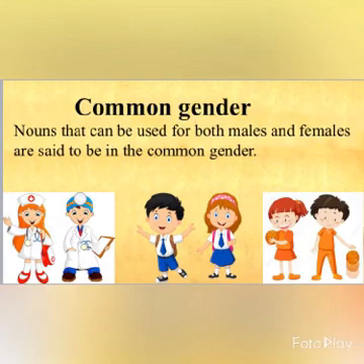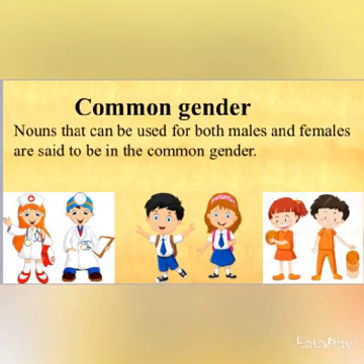For example, here you can see doctor, student and player. By listening to the word doctor, can you identify if it's a male or a female? No, you cannot identify. A doctor can be male or female.